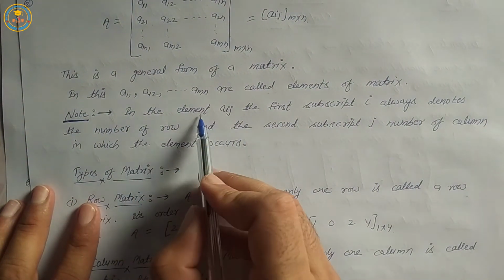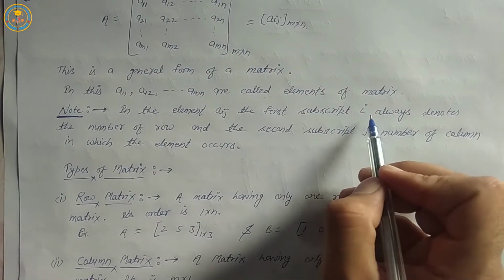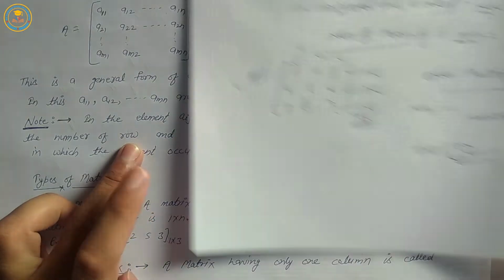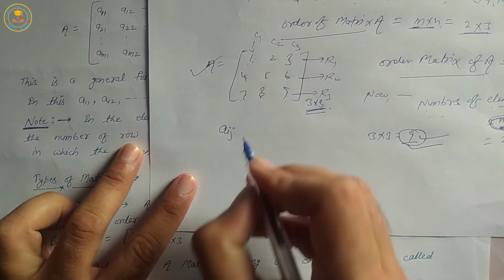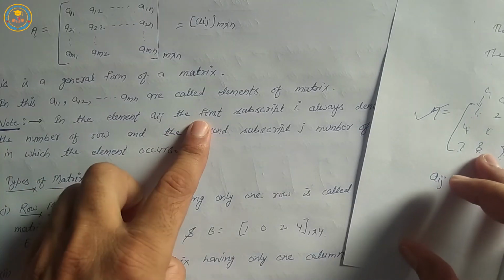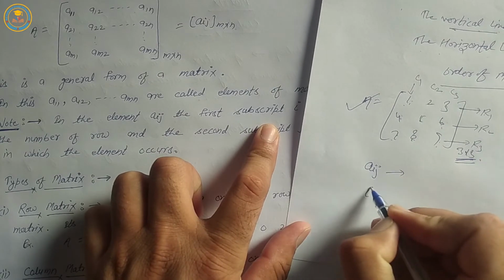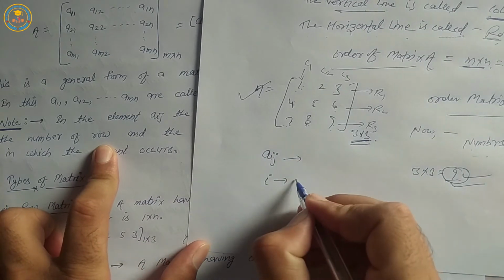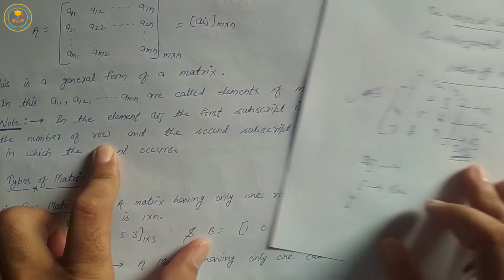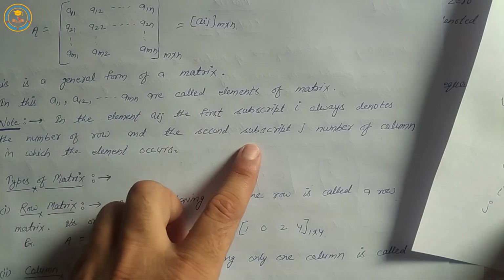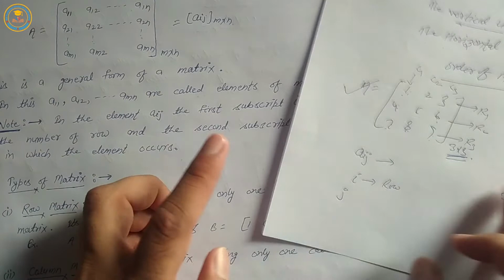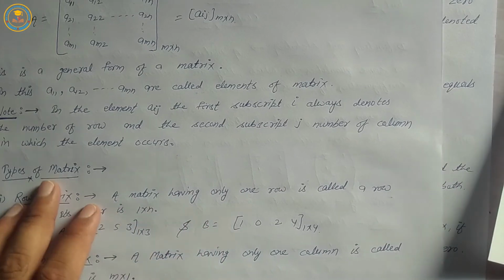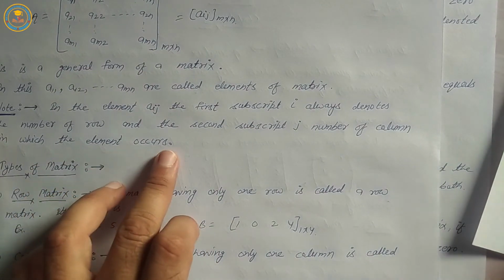Note, in the element Aij, the first subscript i always denotes the number of a row, and the second subscript j denotes the number of a column in which the element occurs.